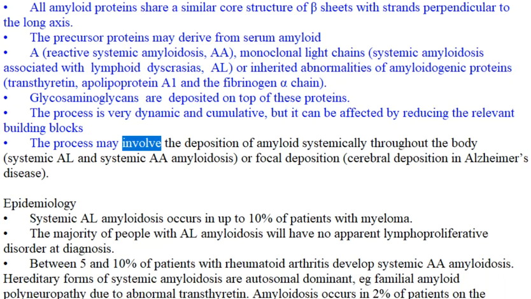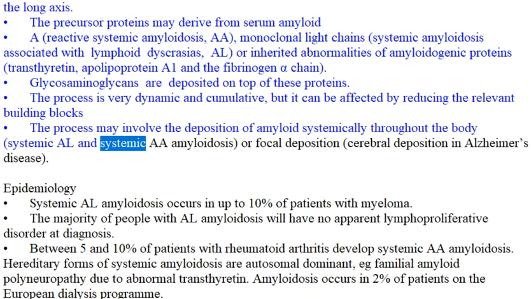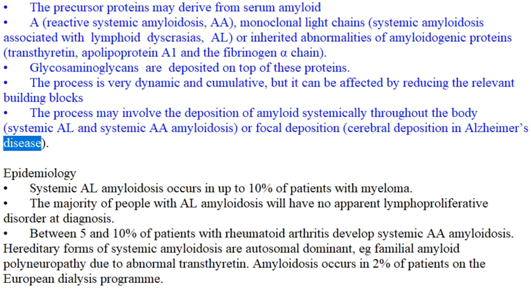The process may involve the deposition of amyloid systemically throughout the body, systemic AL and systemic AA amyloidosis, or focal deposition, such as cerebral deposition in Alzheimer's disease.